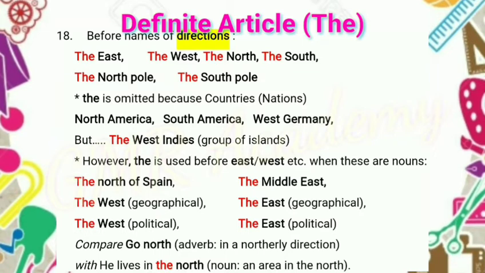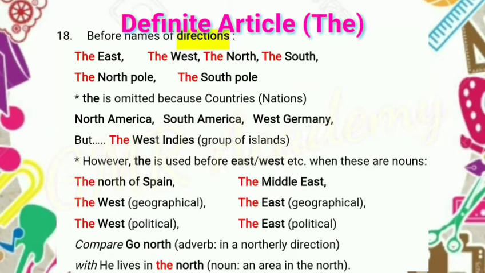In the same way, the east, east means direction here. The East, political, that means eastern countries, the group of. So we should use the definite article the. And also we should compare go north, compare with. So compare go north. Here north is an adverb.